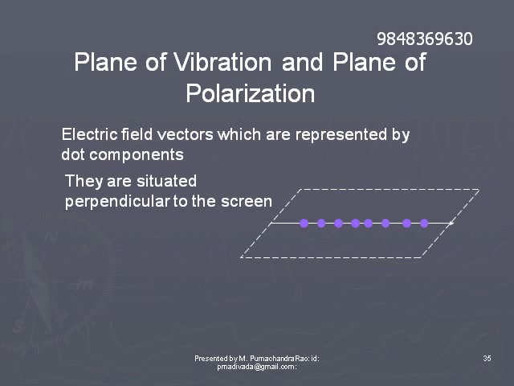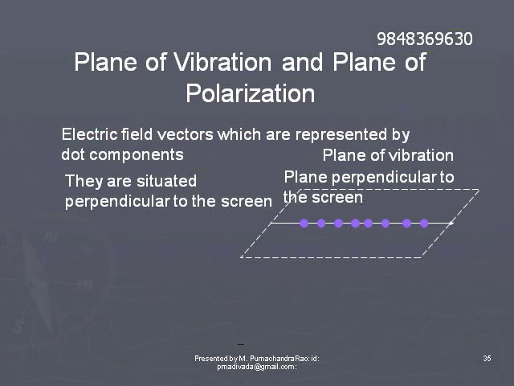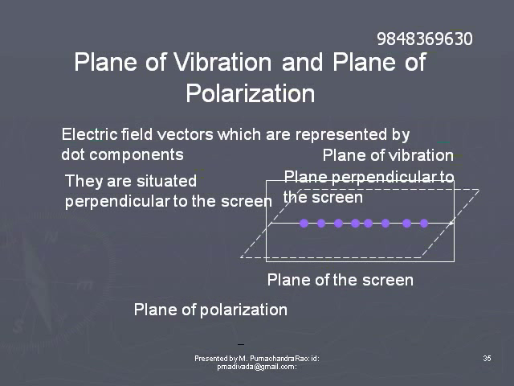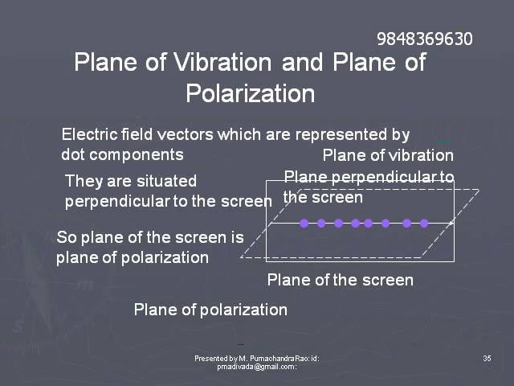If we consider the polarized light to be composed of the dot components, then the plane of polarization is the plane of the screen, because these components are perpendicular to the plane of the screen. Hence the plane of the screen becomes the plane of polarization, and the plane perpendicular to the screen, which is represented by the dotted line, is the plane of vibration. So here the plane of vibration is perpendicular to the screen and the plane of polarization is the plane of the screen.